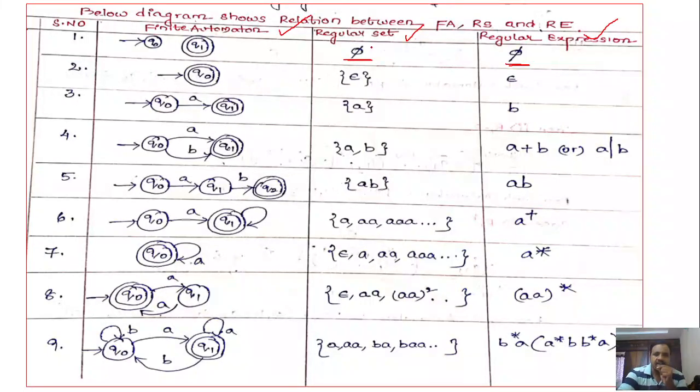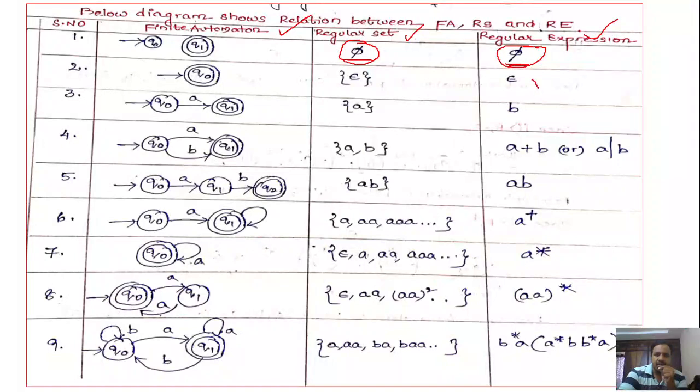First, consider that the regular expression is phi. Phi means we are going to get a phi set only. So the finite automata will be like this: you have a starting state q naught and a final state q1, but there is no path from q naught to q1, because it is accepting phi. Phi means null.